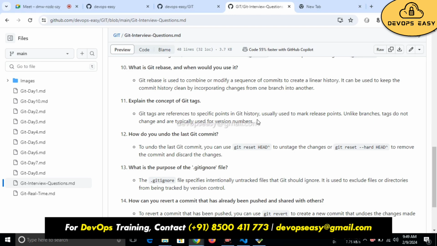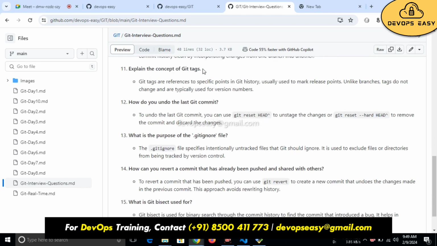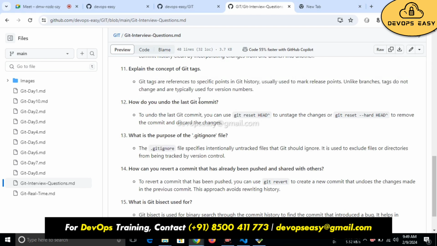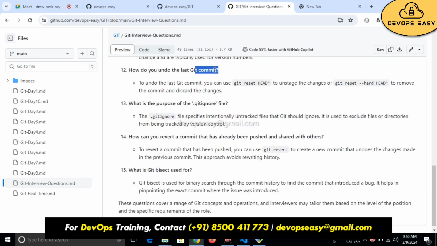Explain the concept of git tags. Git tags refer to specific points in git history, usually used to mark release points. Unlike branches, tags do not change and are typically used for version numbers. I told you, if you want to have a version number for your branch, you can add tags. How do you undo the last git commit? Git reset --hard HEAD removes the commit and discards the changes.